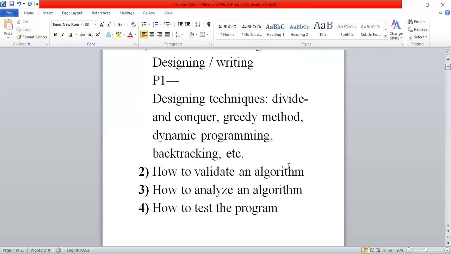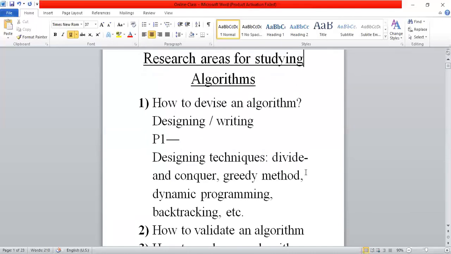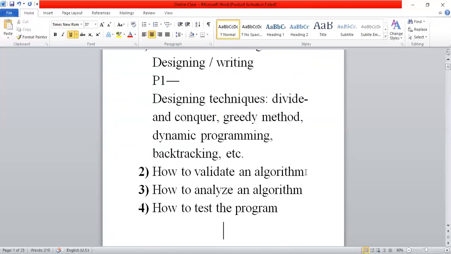After that, we simply modify or update that particular algorithmic designing technique slightly. We can write the algorithm related to the given problem. Okay, so that is the first step. This is the first step: how to devise an algorithm, or how to design or write an algorithm.